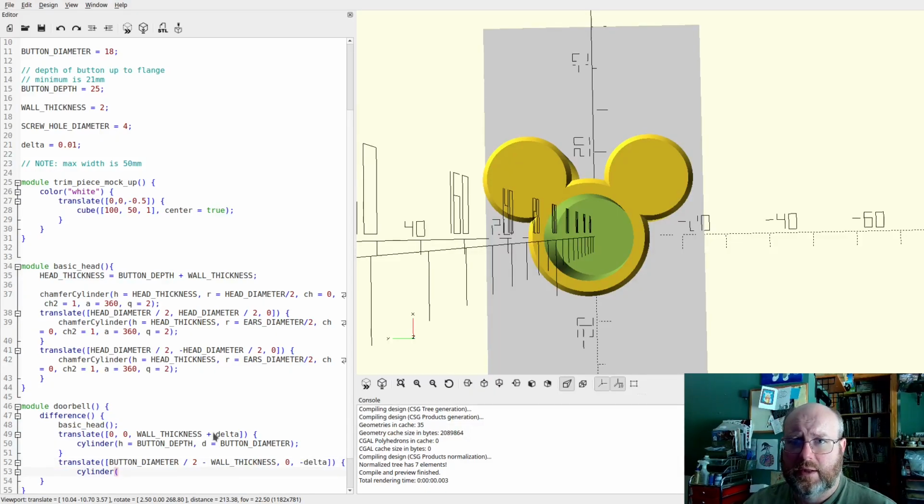The height kind of doesn't matter. It's got to be at least wall thickness. So we'll go wall thickness times 2. And then the diameter is, sorry, this should say H. H equals wall thickness times 2. And then D is our screw hole diameter. Woo! And that should give us a hole shot through right there.